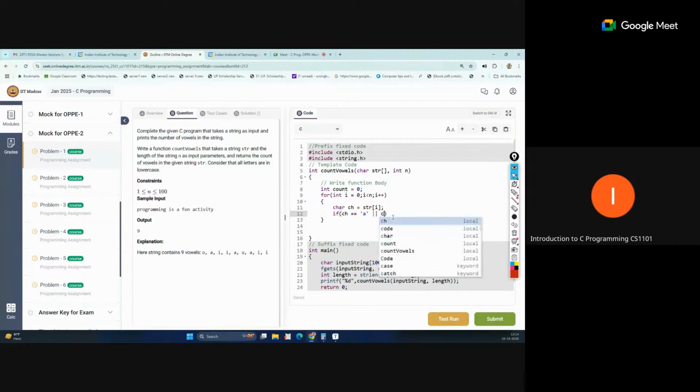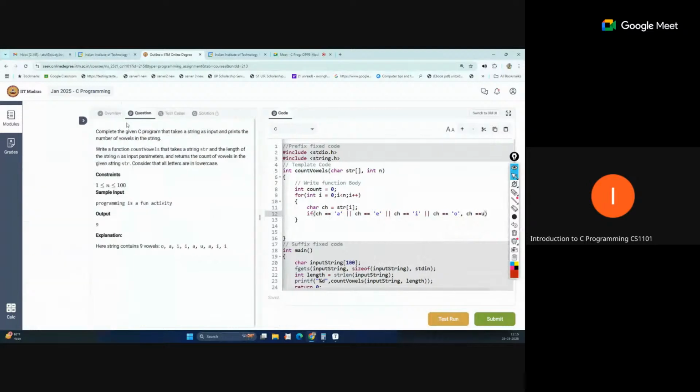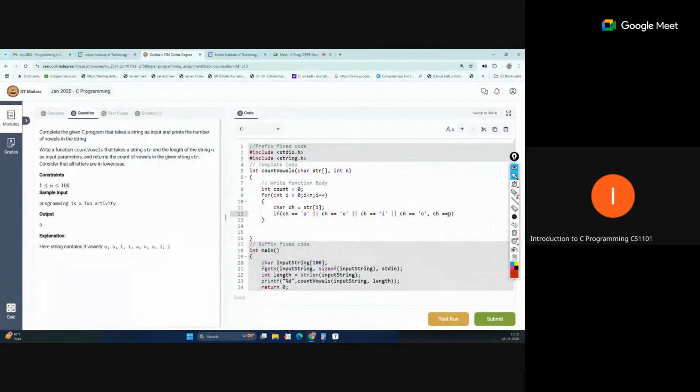The same thing we will write again: ch is equal to 'e', the second possible vowel. Third is ch equal to 'i', and next is ch equal to 'o', and ch equal to 'u'. So that is all the possible vowels we have mentioned here. The characters should come within single quotes. So this becomes our condition.